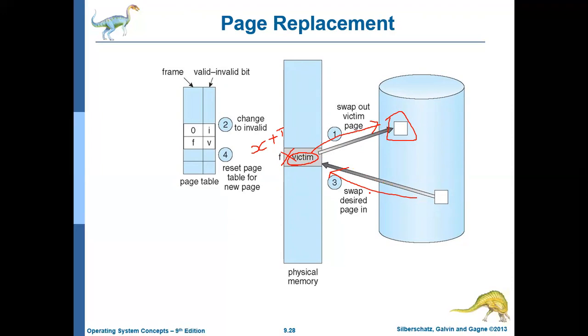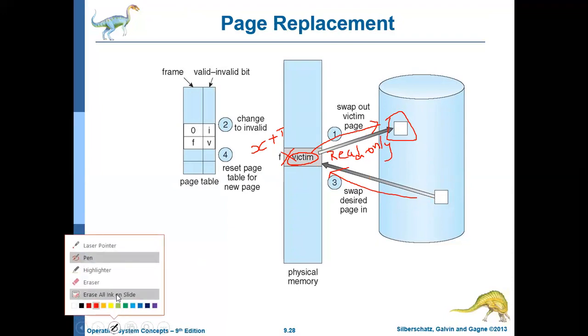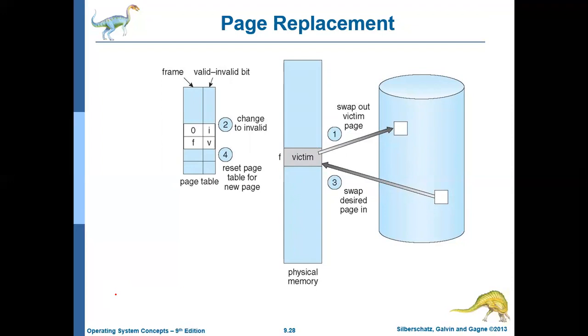That is enough. Or sometimes the victim frame, which is identified for swapping out, may be a read-only page, a read-only frame. If it is a read-only frame, then no process can perform a write operation on it. In such a case also, you need not write that frame back to the hard disk. Rather, you can just ignore it and bring the desired page into the main memory. So instead of two transfers, there will be only one transfer. But how to do that?